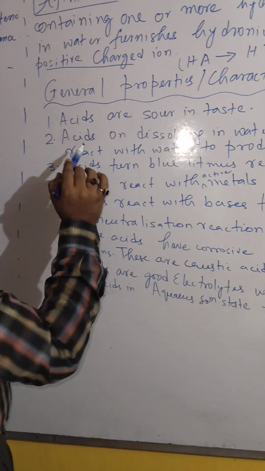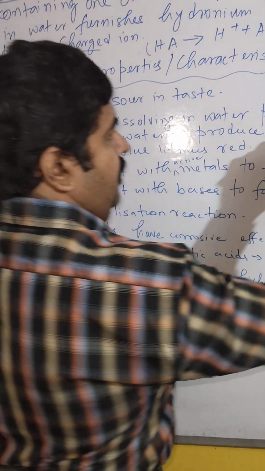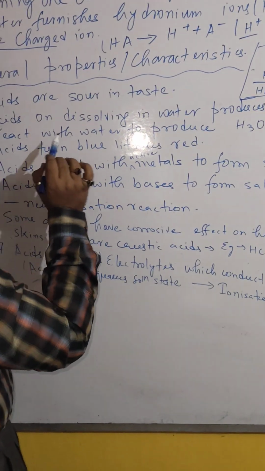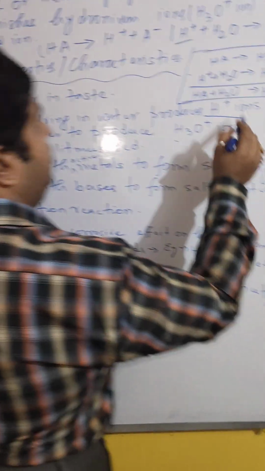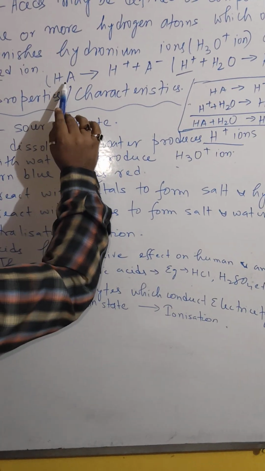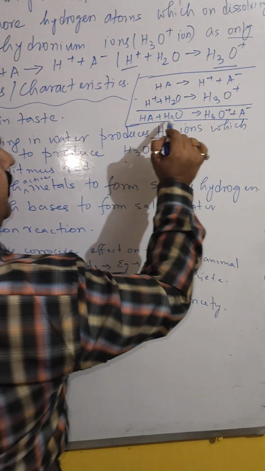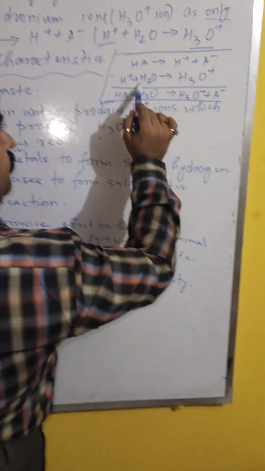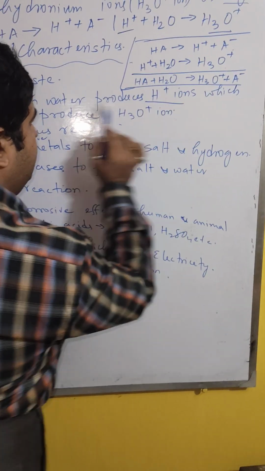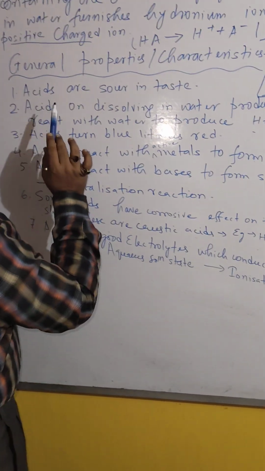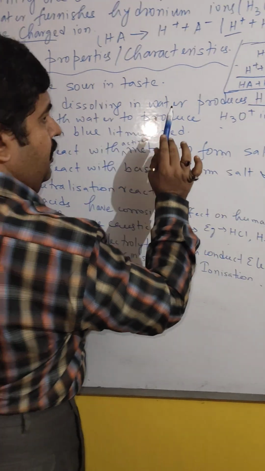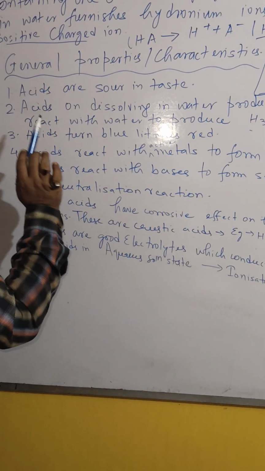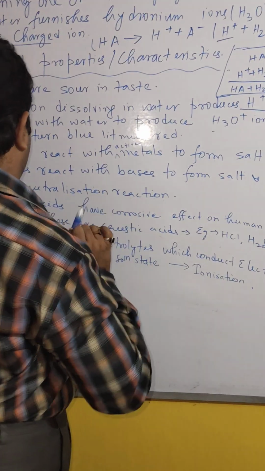Second point, acid on dissolving in water produces H+ ions which react with water to produce the H3O+. You see, acid you have dissolved in water, it produced H+. This H+ reacted with H2O, meaning water, giving you the hydronium ion. The same thing which I wrote here. Acids on dissolving in water produce H+ ions which react with water to produce H3O+ ions.